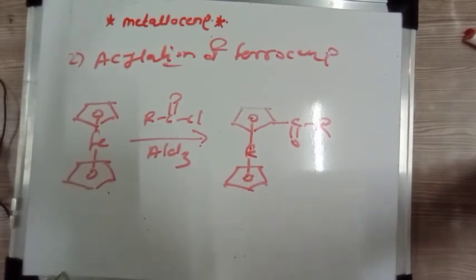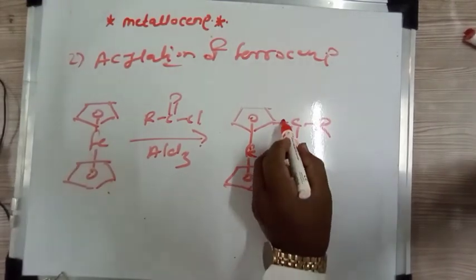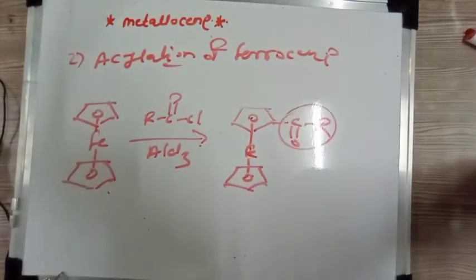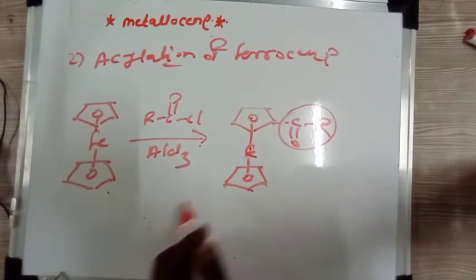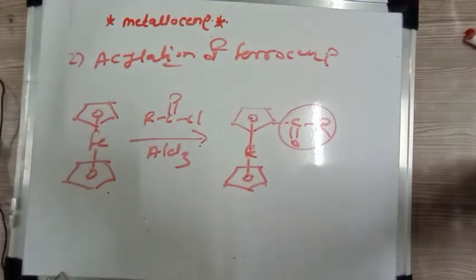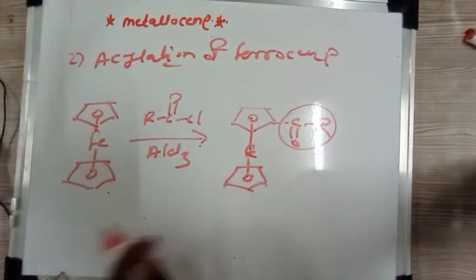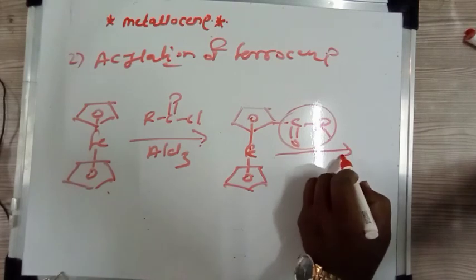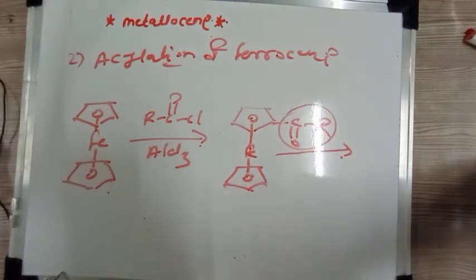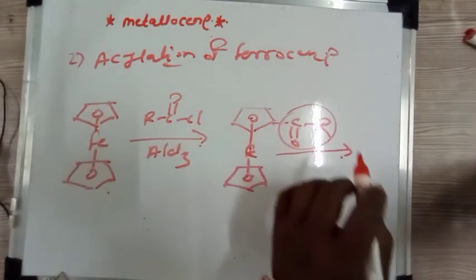In this case the C double bond O R group is an electron withdrawing group, and therefore it decreases the electron density of this cyclopentadiene ligand, and therefore if we carry out the reaction with another molecule of acyl chloride in presence of Lewis acid, then the next molecule is attached to the second cyclopentadiene ligand. So it is not attached to the same cyclopentadiene ligand.